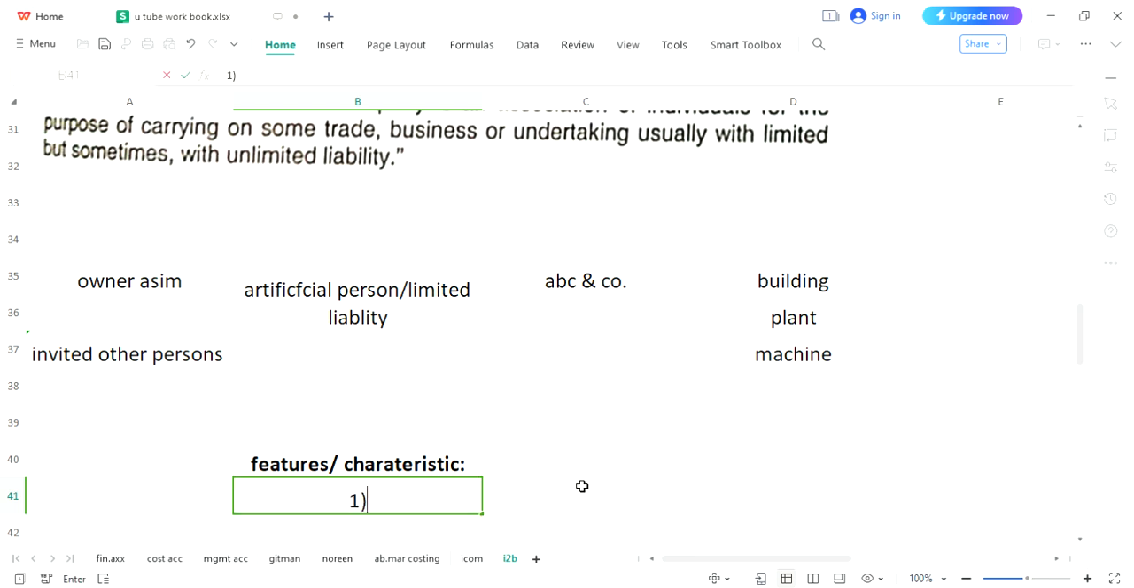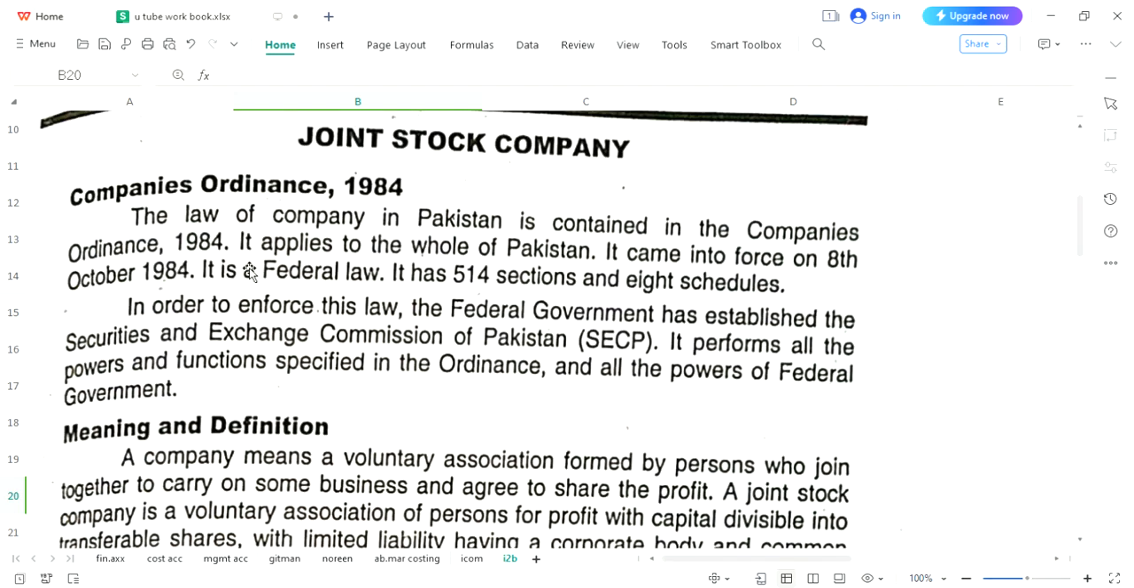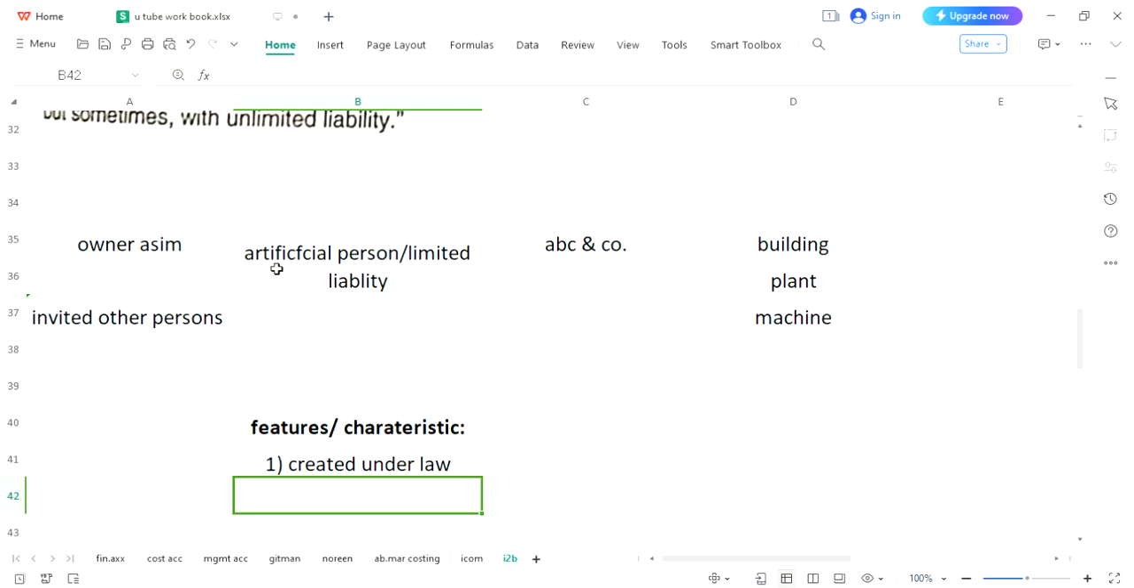So first is, it would be created under law, and that we have already discussed, Companies Ordinance 1984. Under this law, all the companies, whatever the type of company is, that company would be created under Companies Ordinance 1984 in Pakistan. So these companies would be registered and these companies would be controlled by Pakistani law, which we have already discussed.